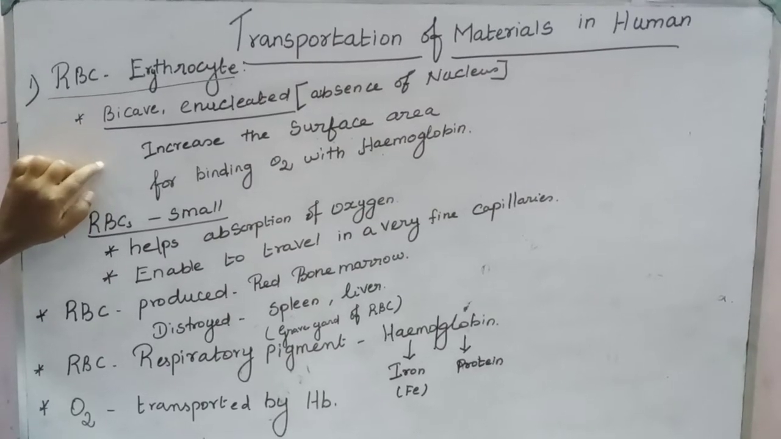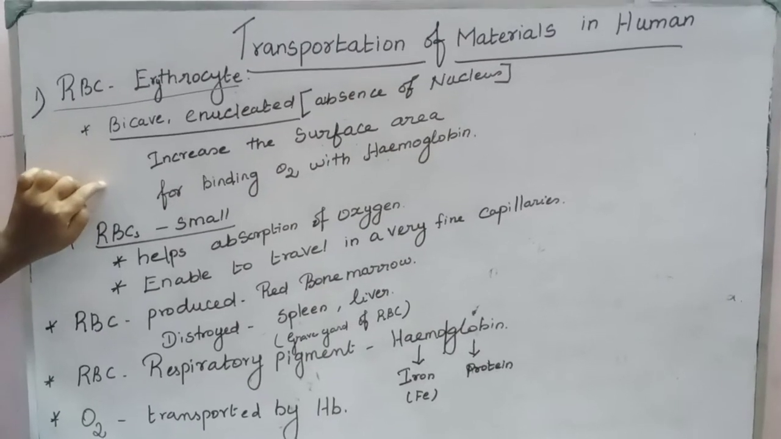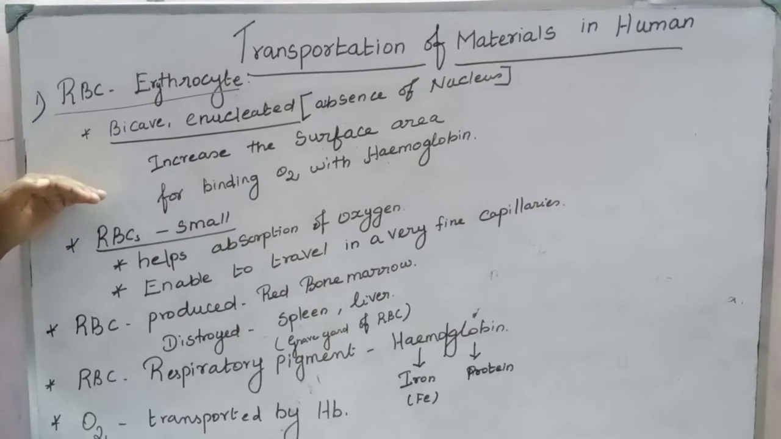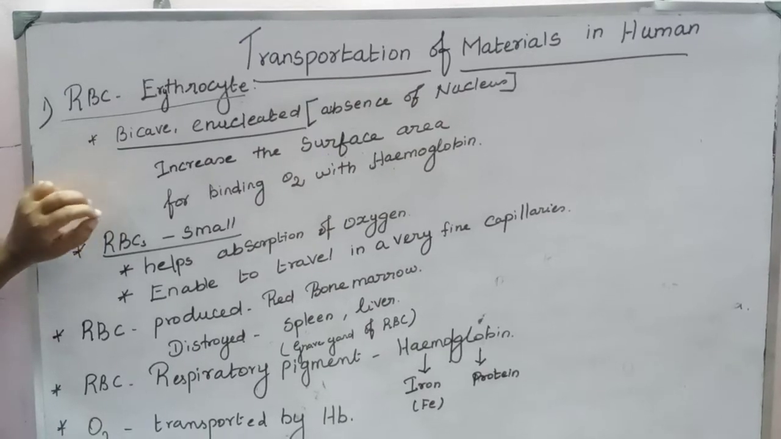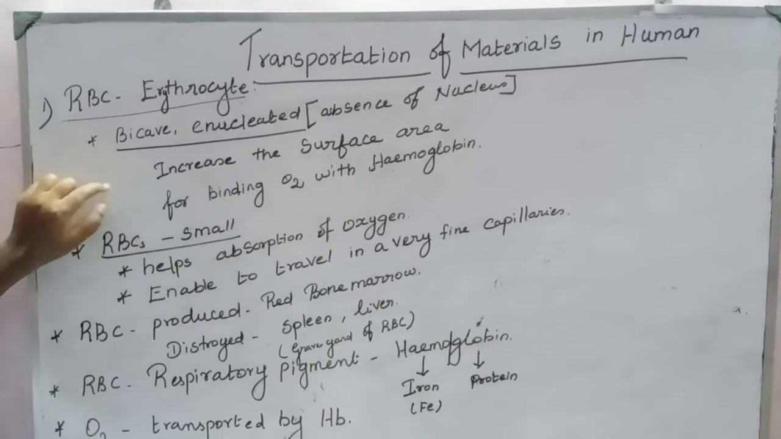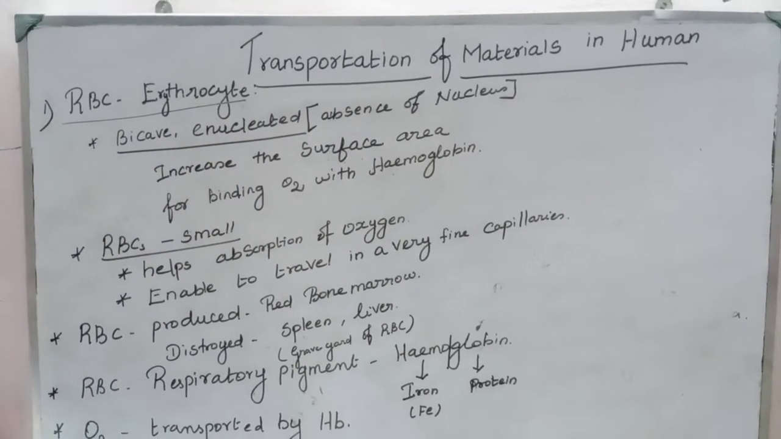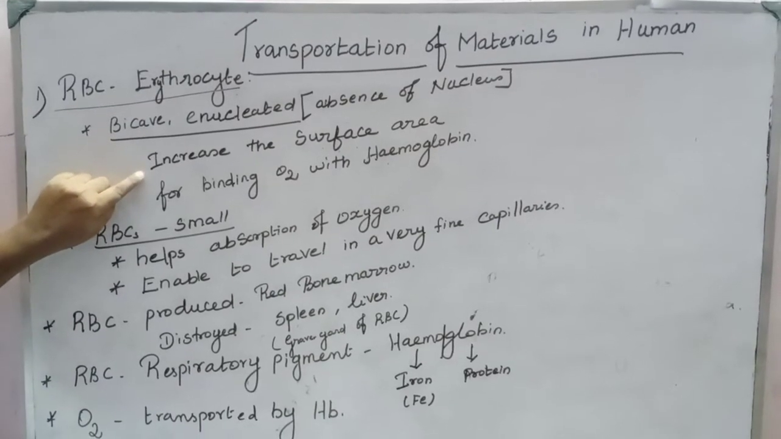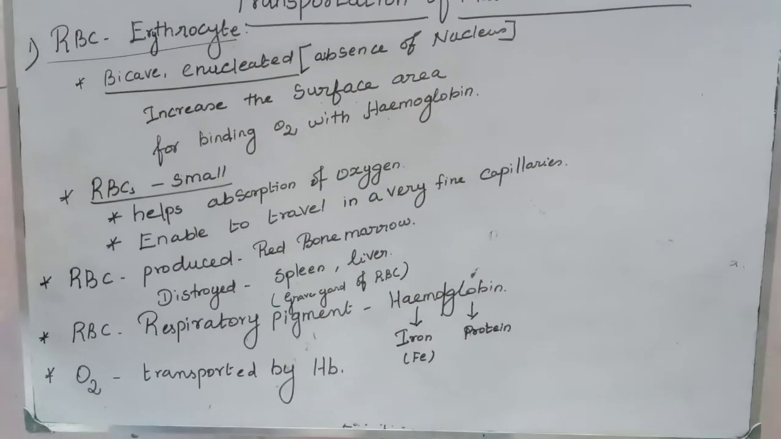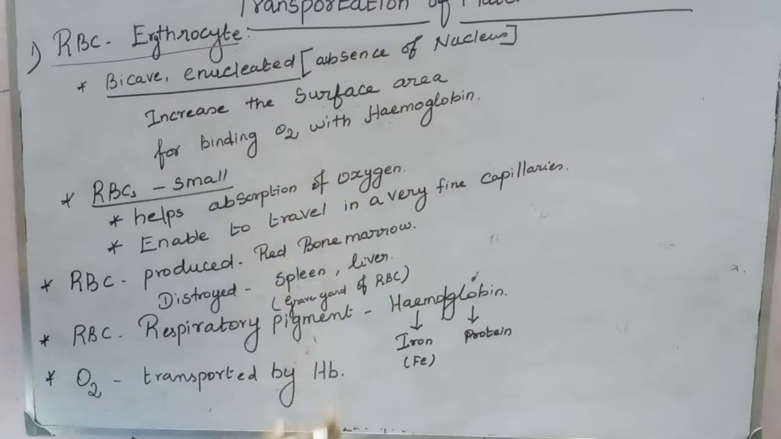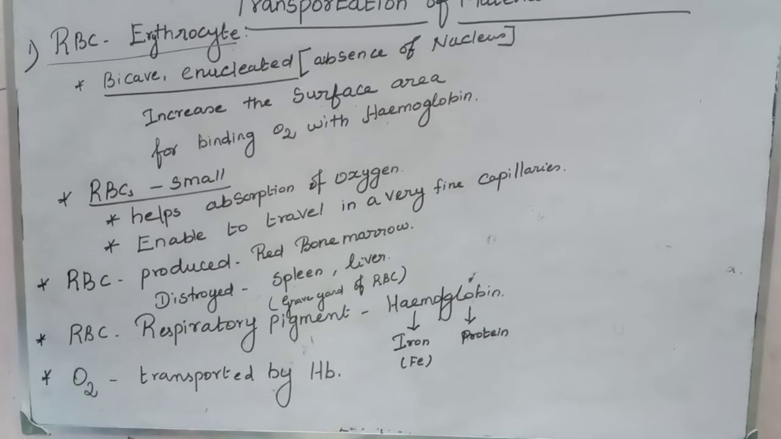One thing you have to remember here: when RBC is produced in an early stage, it has a nucleus. When it becomes mature, the nucleus is disintegrated. So matured RBCs are enucleated. Are you clear? That means absence of nucleus. So it increases the surface area for binding oxygen with hemoglobin. The second feature is RBCs are small. It is helpful for absorption of oxygen, and the small size enables them to travel in fine capillaries throughout the body.